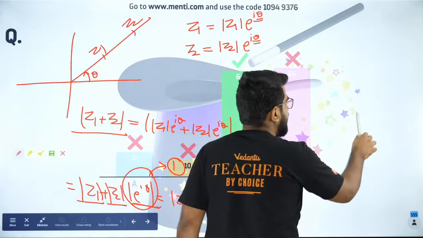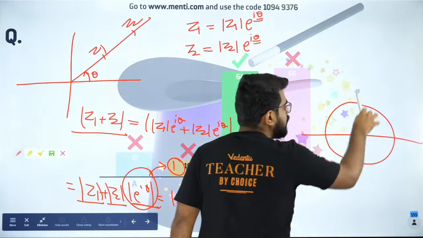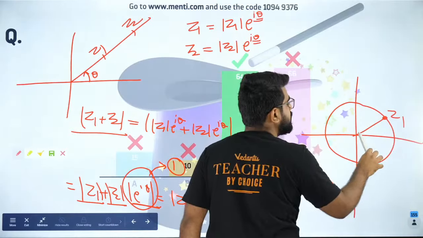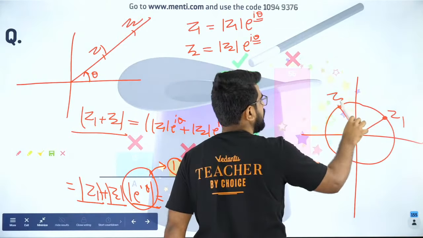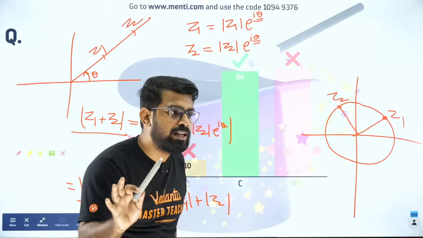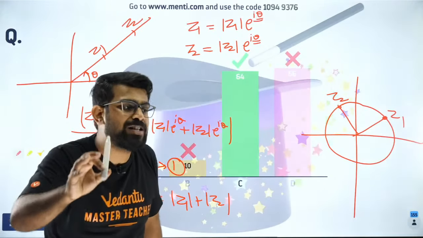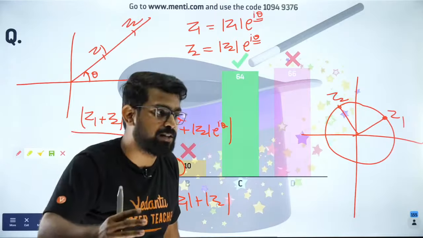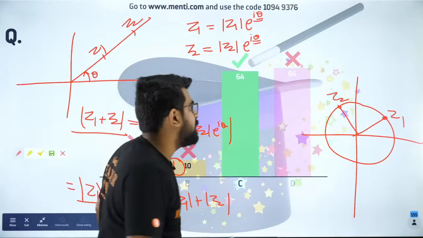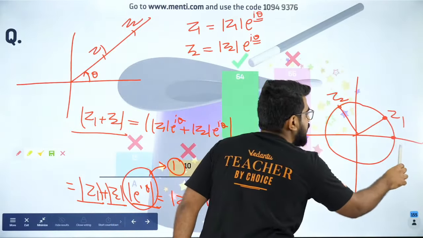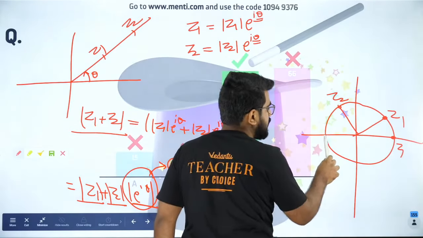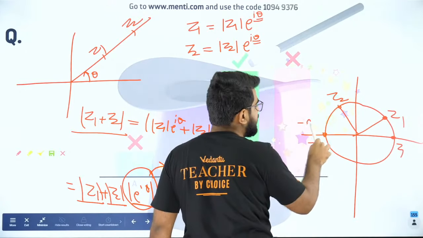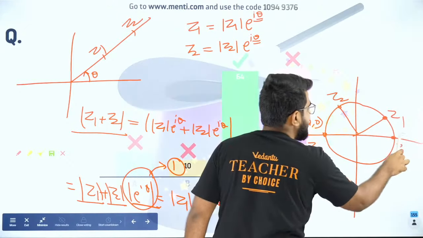Saitama, option D is not right, because if you say mod Z1 is equal to mod Z2, then Z1 and Z2 are two complex numbers on a circle. Do you understand that first? So let's take a very simple example. Let's take Z1 to be here and Z2 to be here, so Z2 is minus a comma 0 and Z1 is a comma 0.